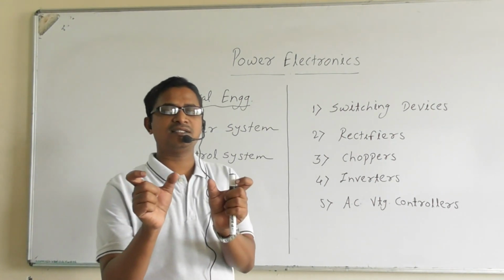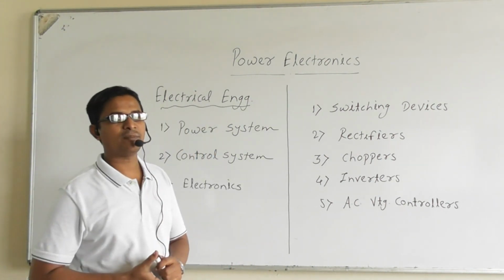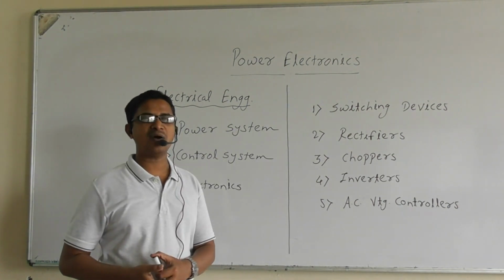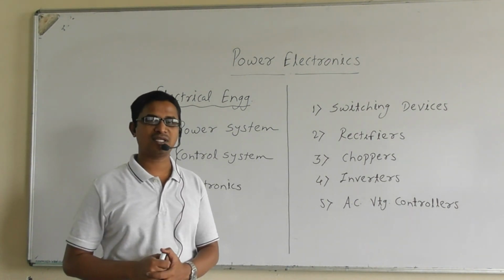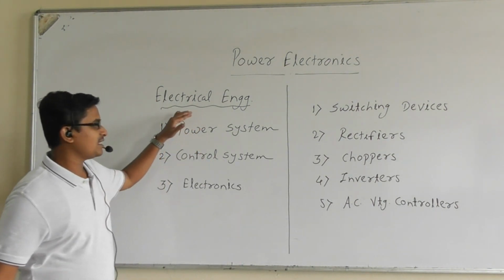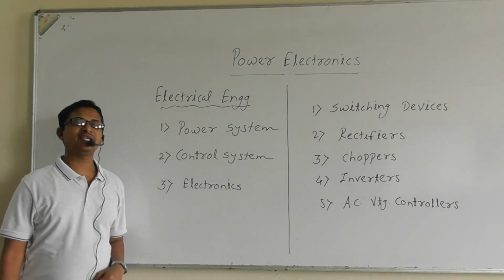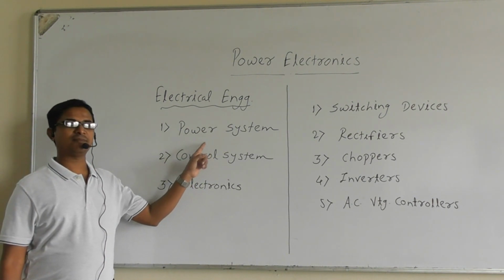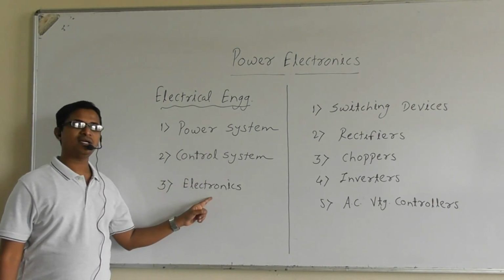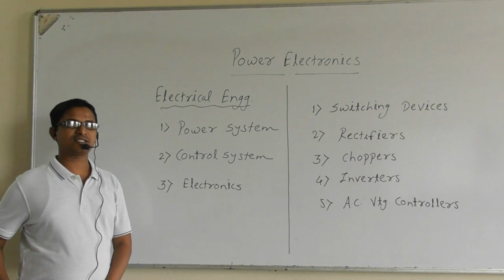The subject name is a combination of two words: one is power and the second one is electronics. As long as electrical engineering is considered, it is divided into three sub areas: power system, control system, and electronics.